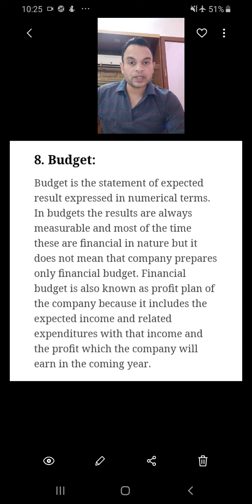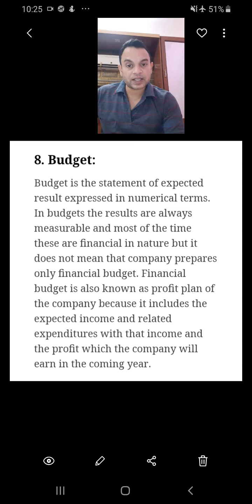You have to make budgets for all of them. After that you have to calculate income, and you have to calculate the break even point, that is, after how many years your company will go into profit. So budget is all about expected expenses, expected income, at what time you will be able to reach the break even point, and the other things. So budget is all about the numerical part.